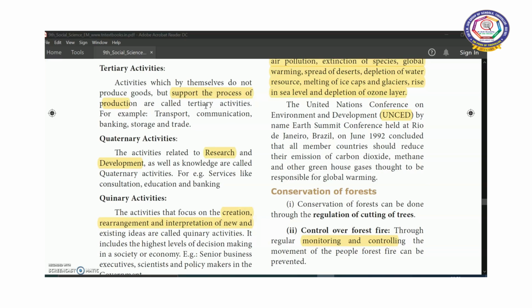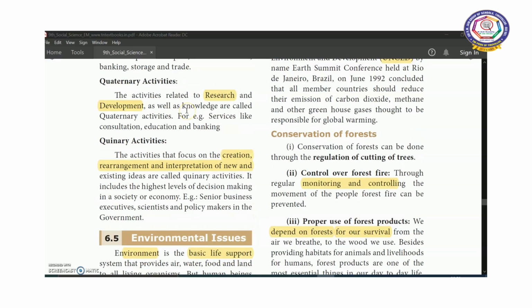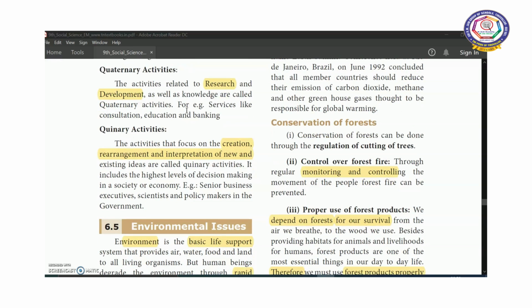Example, transport, communication, banking, storage and trade. Next one, quaternary activities. The activities related to research and development as well as knowledge are called quaternary activities. For example, services like consultation agencies, education and banking come under this category.